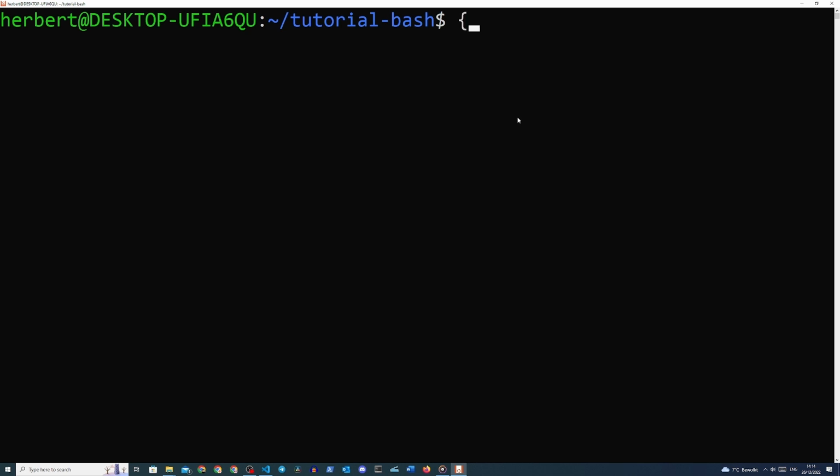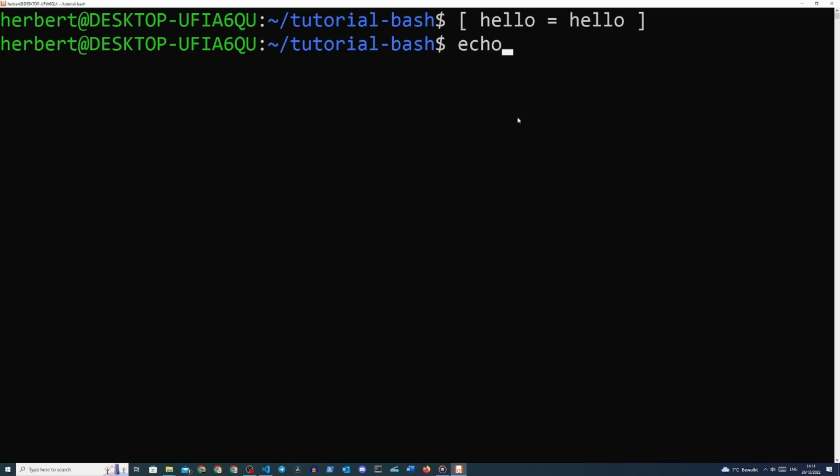So we just write open square brackets, space, and this is important because you need the space in between, hello, space, equal sign, space, again hello, followed by another space, and then closing the square brackets. And this will show no output, but when we do echo $? we should see output 0 here because the first string of text is equal to the second, and that will give us a return value of 0.